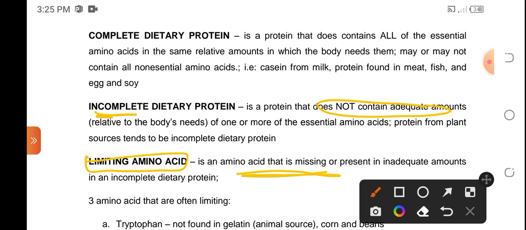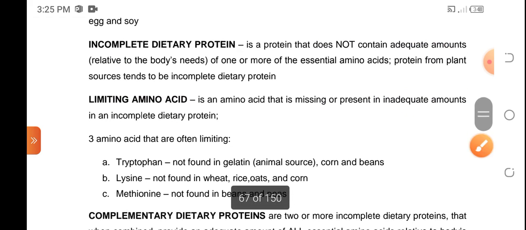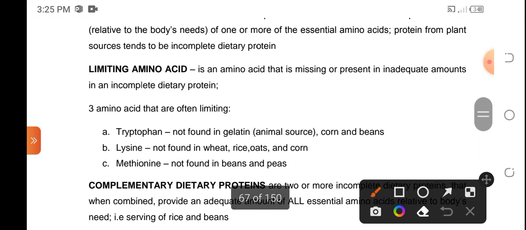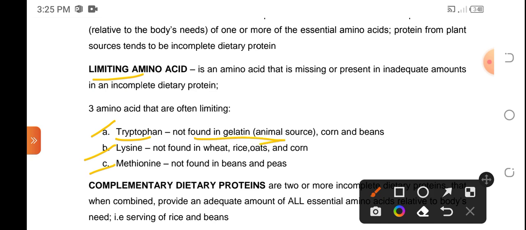These are the amino acids that are missing or present in inadequate or small amounts in a dietary protein. So usually, ang common na limiting amino acids ay tryptophan, lysine, and methionine. So this tryptophan is not found in gelatin, they're not found in corn and beans. For lysine, they are not found, or maybe they are present but very small amount lang, in wheat, rice, oats, and corn. Then for methionine, they're not found in beans and peas.